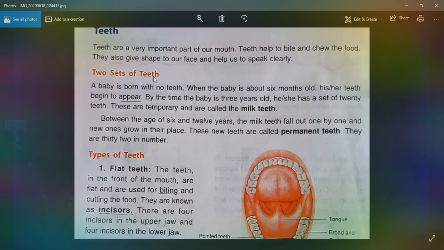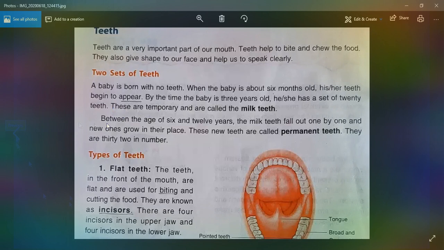Two sets of teeth are formed in one's lifetime. A baby is born with no teeth. When the baby is about 6 months old, his or her teeth begin to appear. By the time the baby is 3 years old, he or she has a set of 20 teeth. These are temporary and are called milk teeth.